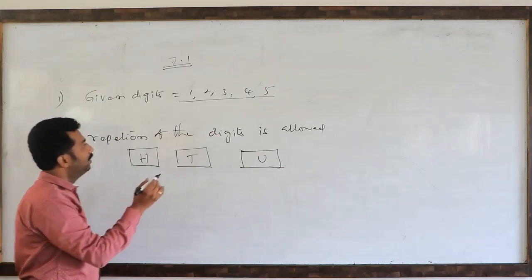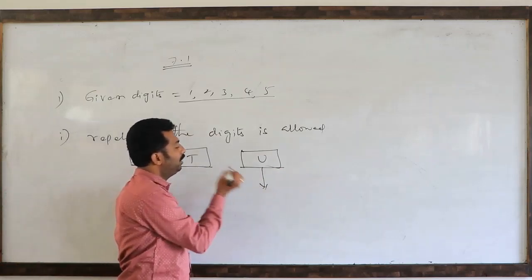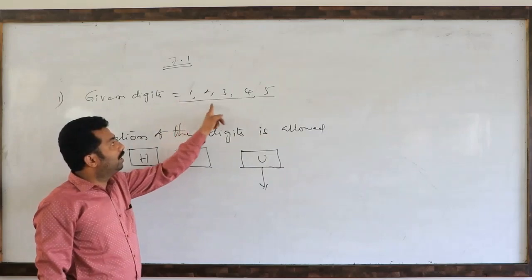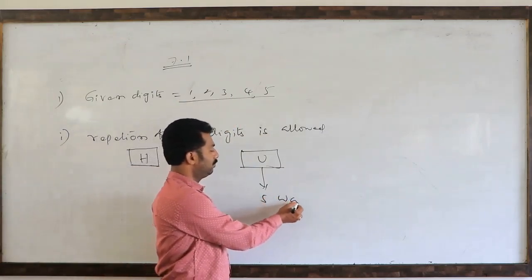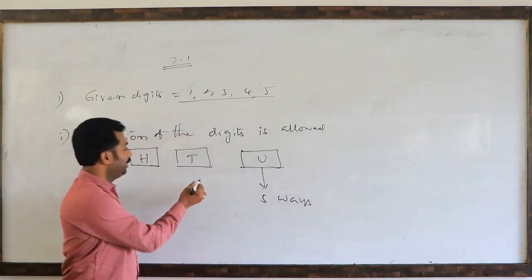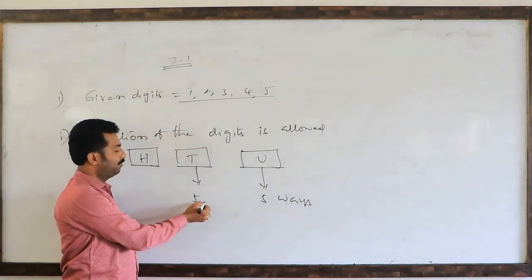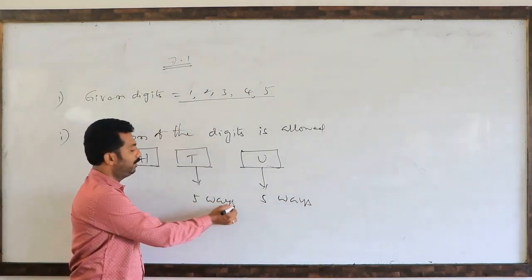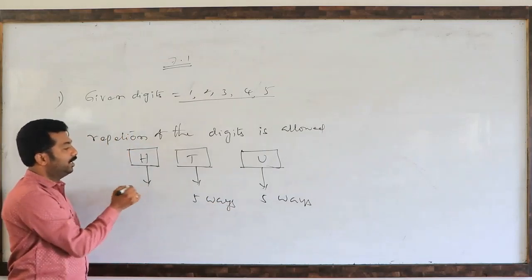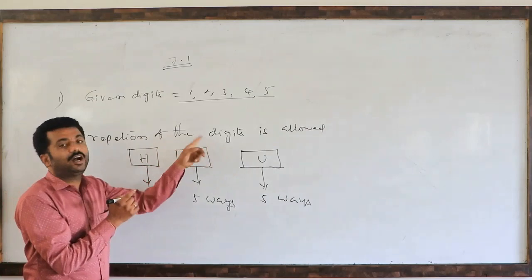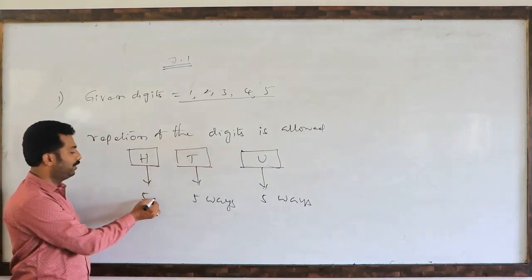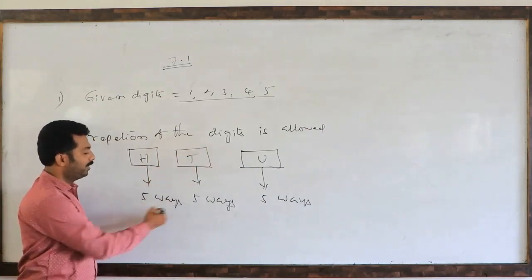You observe, this blank can be filled with any one of the 5 digits in 5 different ways. The tens place also can be filled in 5 different ways, because repetition of the digits is allowed. So this can be filled in another 5 ways.